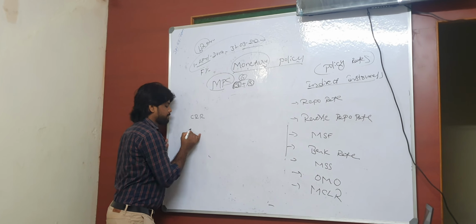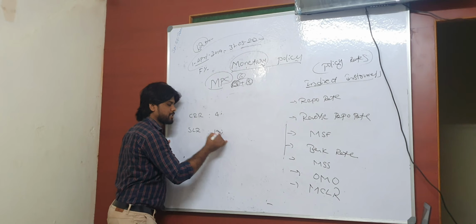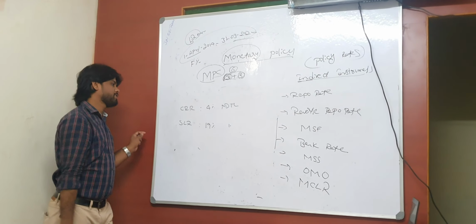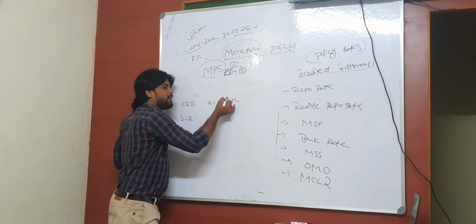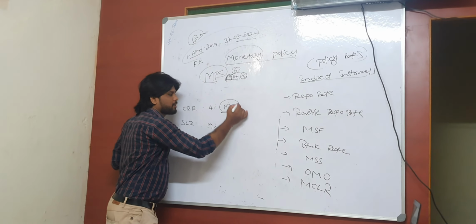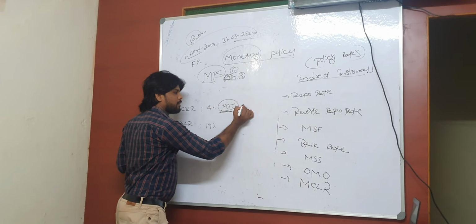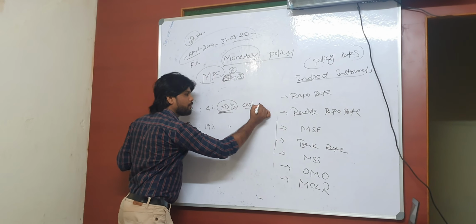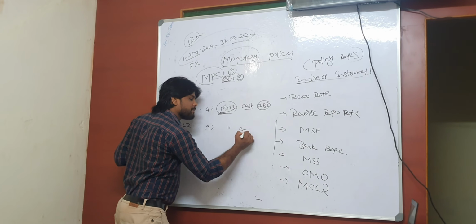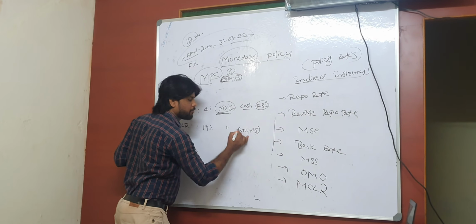CRR 4%, SLR 19%. Remember, these are all percentages of NDTLs only. What is the meaning of NDTL? Net demand and time liabilities. Again, this is a further discussion that we will discuss later, right? One more thing. CRR should be kept in the form of cash with the authority called RBI. For SLR, these banks can keep it themselves, either in gold form, cash form, or government securities form.